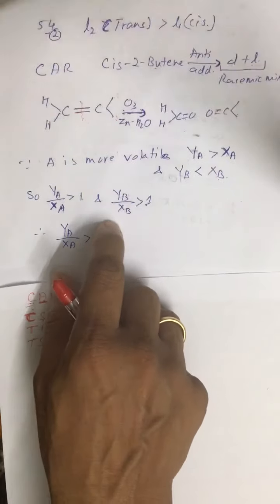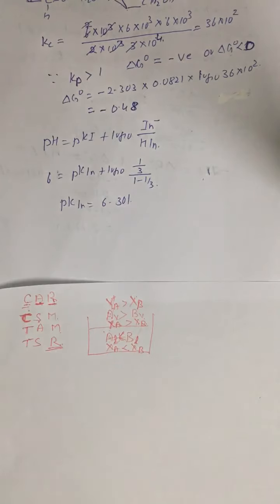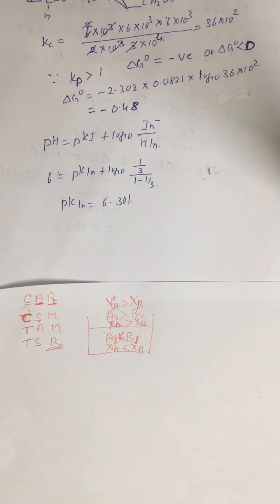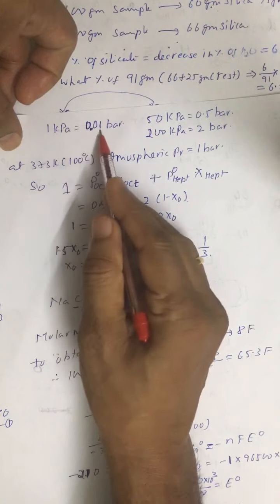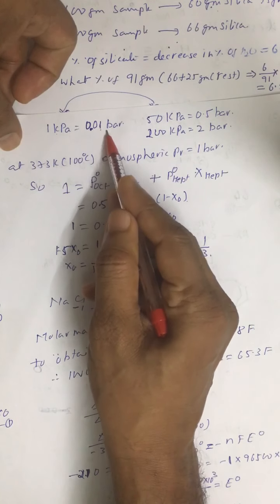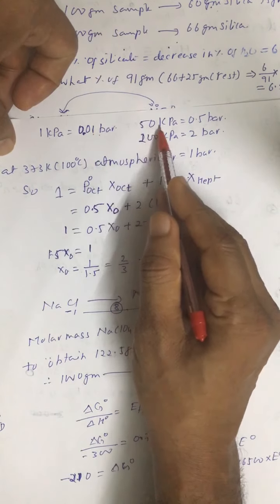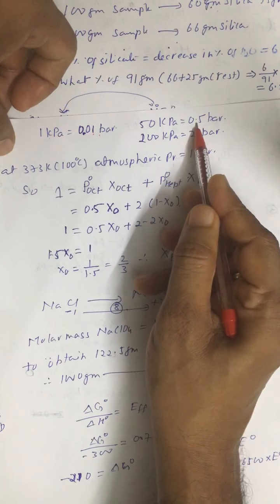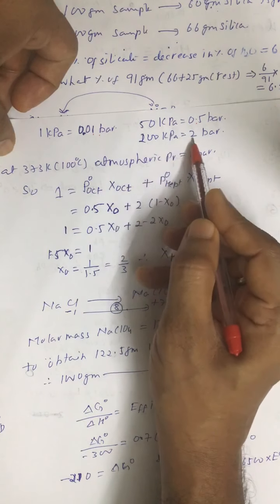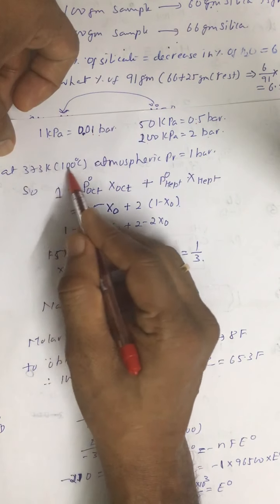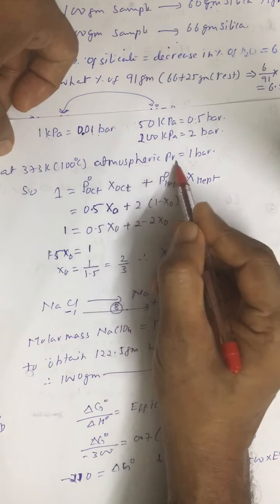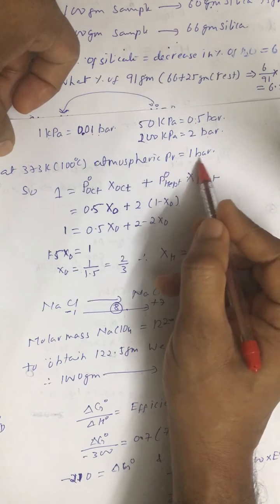Look at question number 58. 1 kilopascal is 0.01 bar, and therefore 50 kilopascal equals 0.5 bar, and 200 kilopascal equals 2 bar. And at 373 Kelvin, the atmospheric pressure is approximately 1 bar.